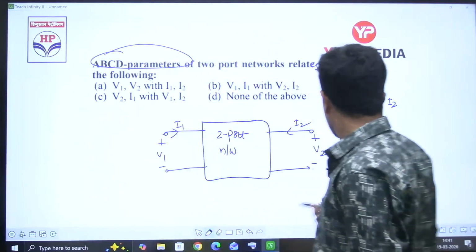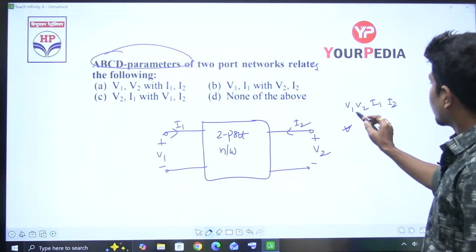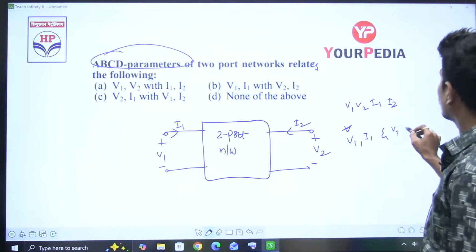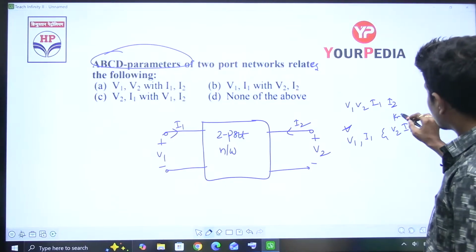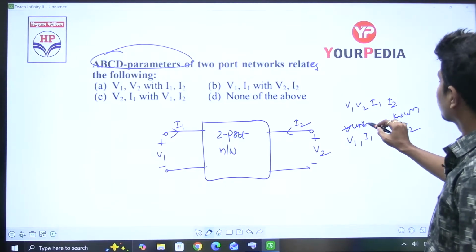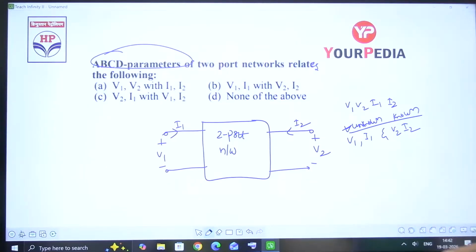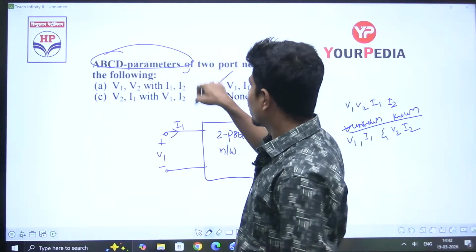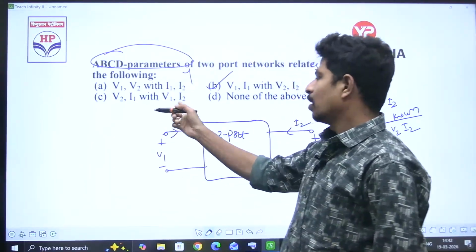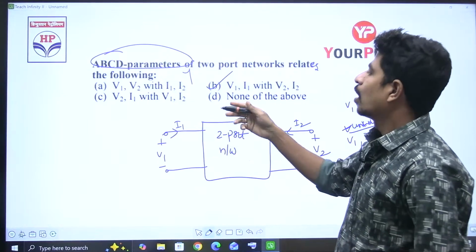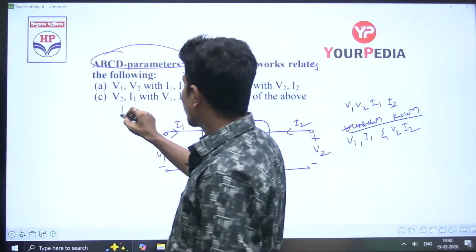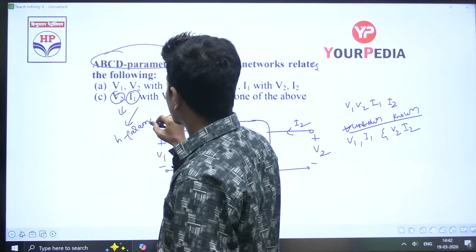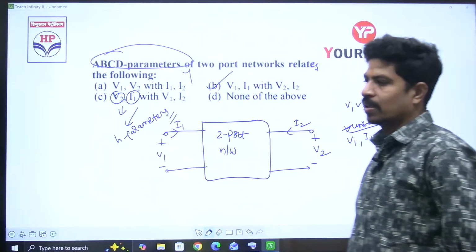ABCD parameters: V1, I1 we want, and V2, I2 are known. These are known, these are unknown. We have to find V1, I1. So that is what ABCD parameters are, the transmission parameters: V1, I1 with V2, I2. So these are Y parameters. Suppose I take input current known and output voltage known, those are H parameters.